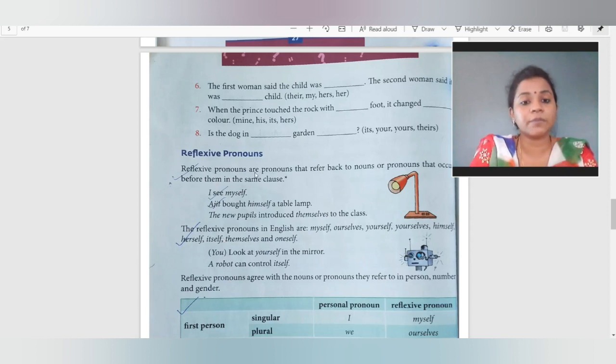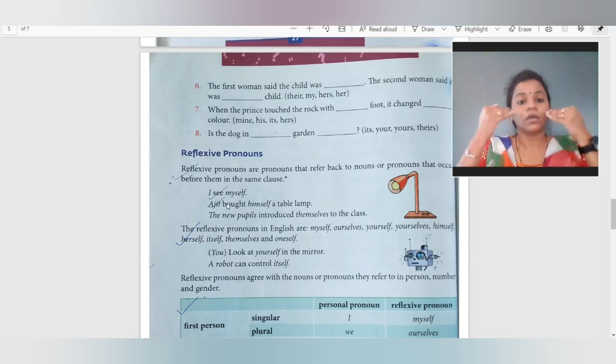Now reflexive pronouns are pronouns that refer back to nouns or pronouns that occur before them in the same clause. Now for example, I see myself. So here I is reflecting again to myself. So it becomes I see myself. Ajit bought himself a table lamp. Ajit has brought something, for whom has he brought it? He brought it for himself. So that is a reflection.